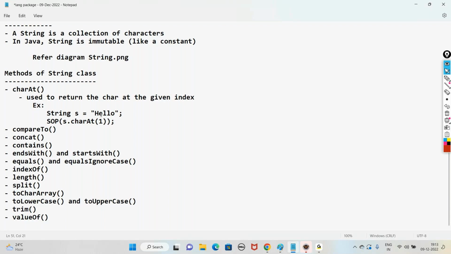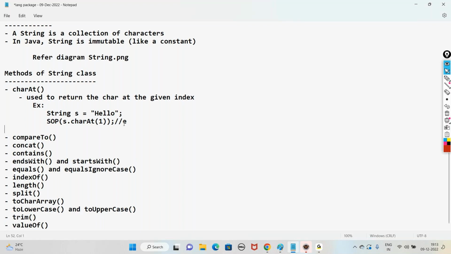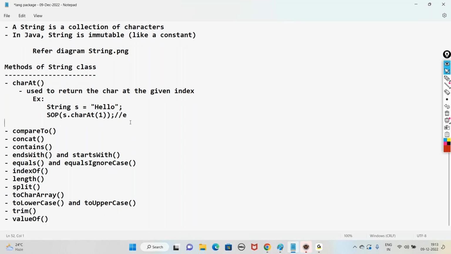E. So always remember, whenever we say index, we should start counting from 0, 0, 1, 2, like that. Here we asked for 1, so it is going to return e. To pick up a character from your string one by one based on index, we use the charAt method.